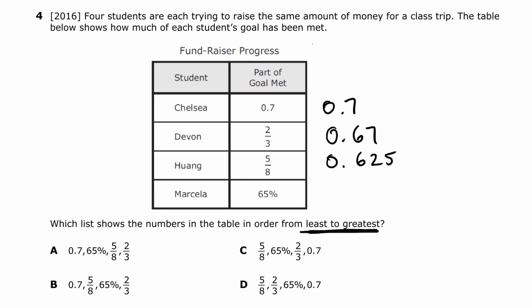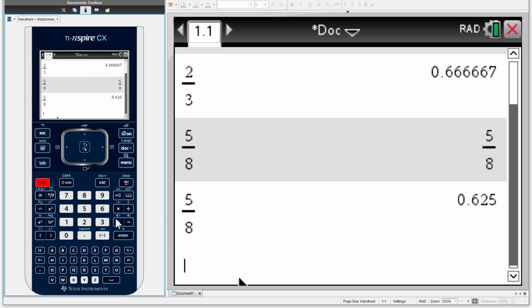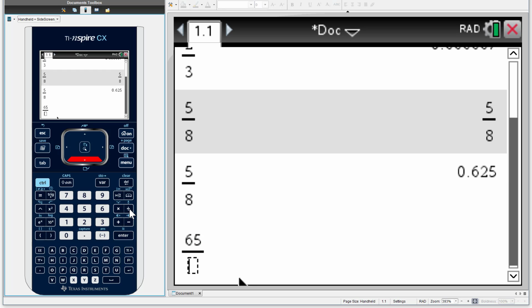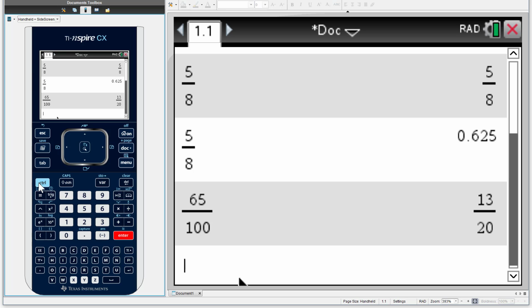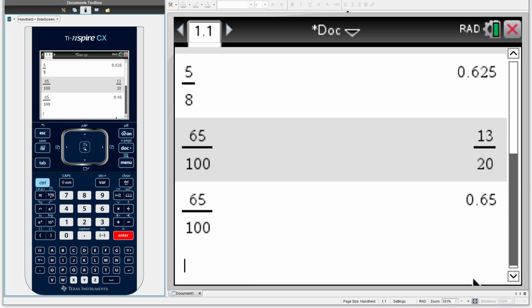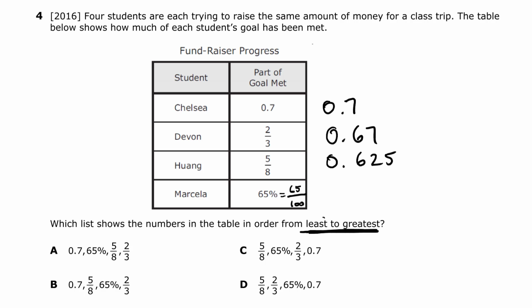In order to convert percentages to decimals, we can just write it down as a fraction. We know that percent means per hundred. So 65% is really 65/100. So let's convert that to decimal form. 65/100 is equal to 0.65. Now you don't need to, but you can just complete all of them to 3 decimal places if you like.